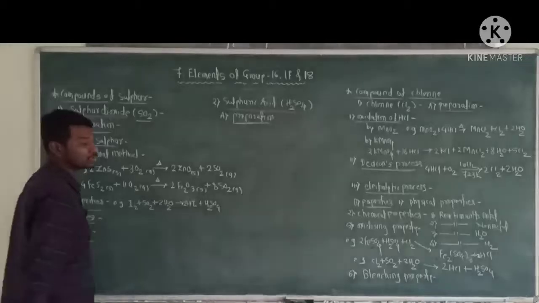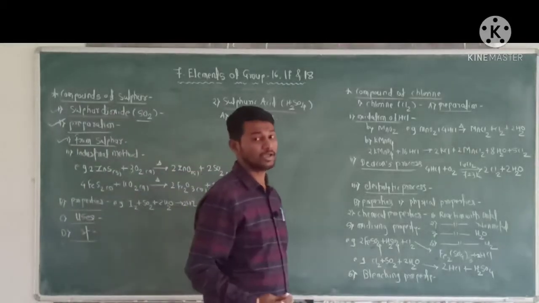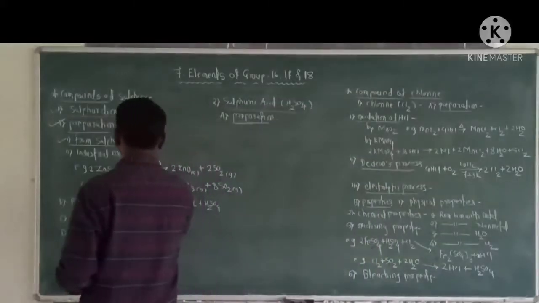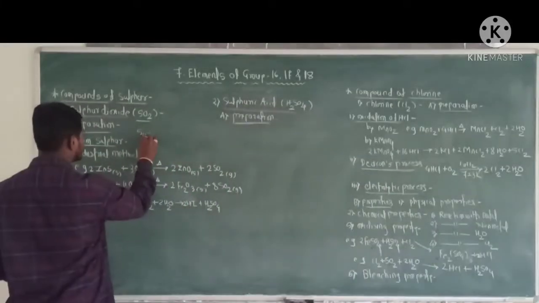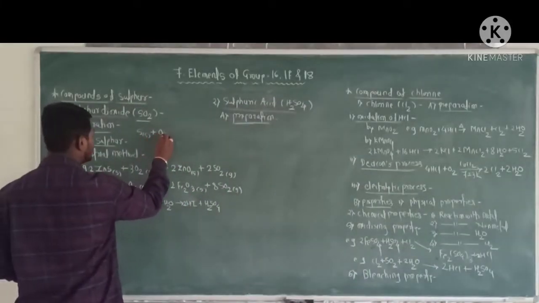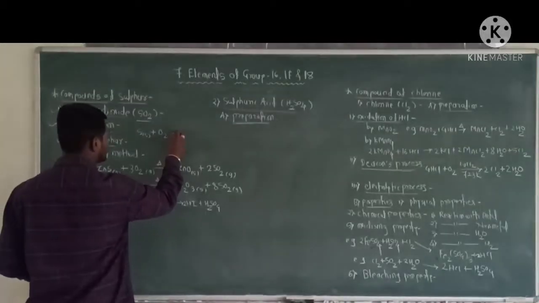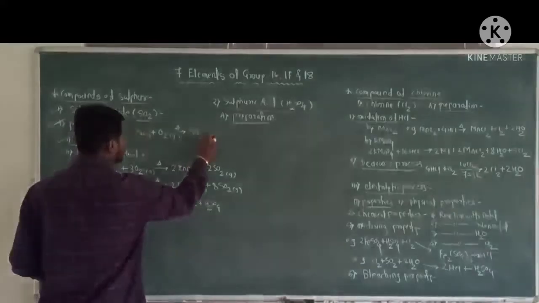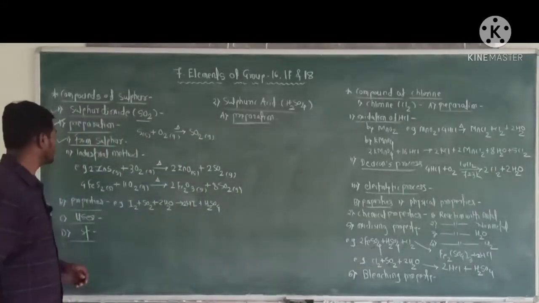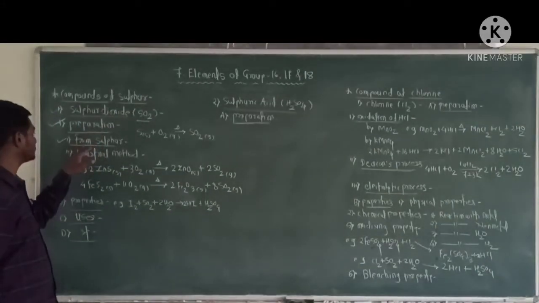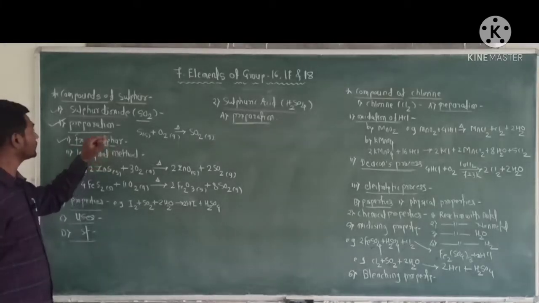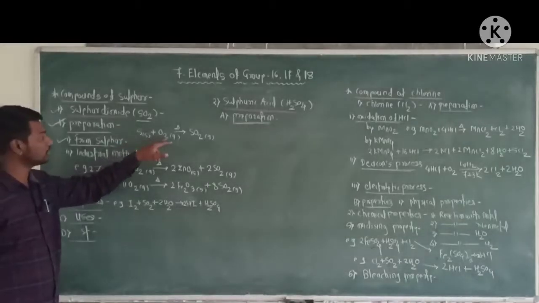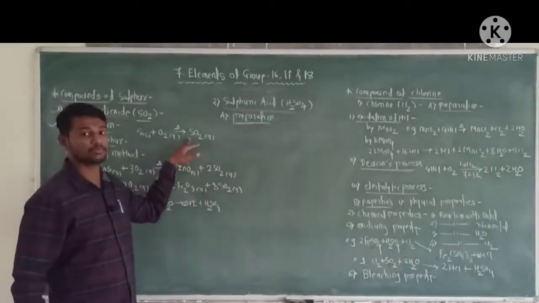Sulfur dioxide is prepared or obtained when sulfur is burned in air to form sulfur dioxide.